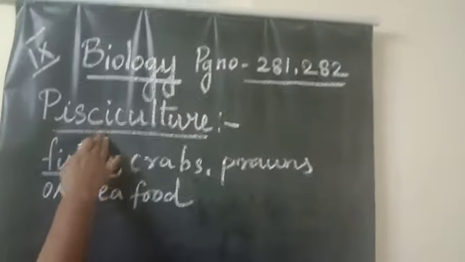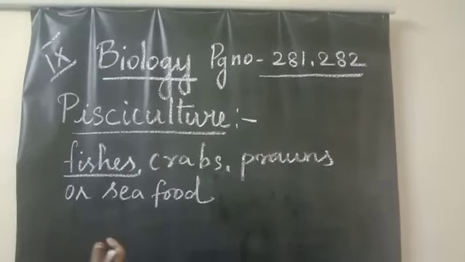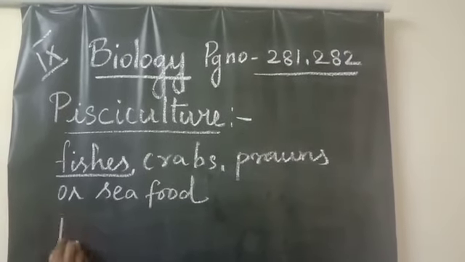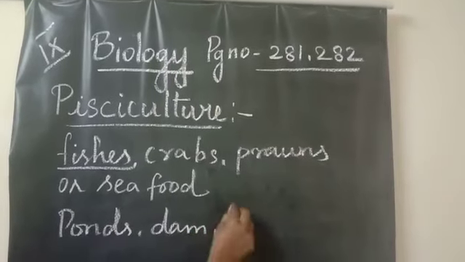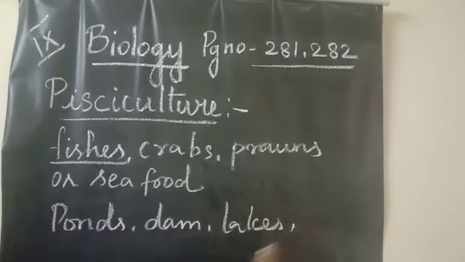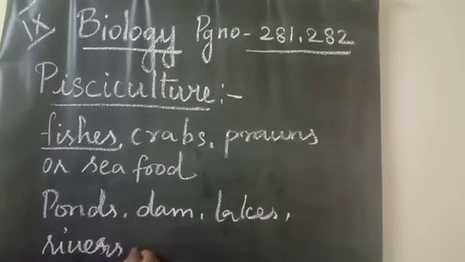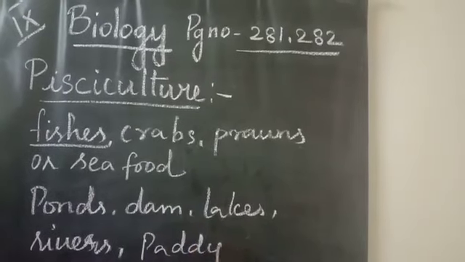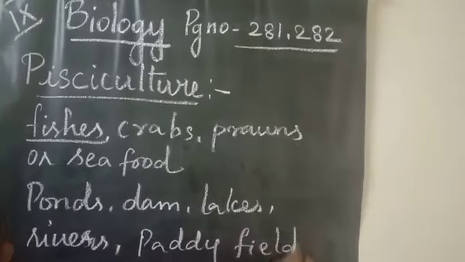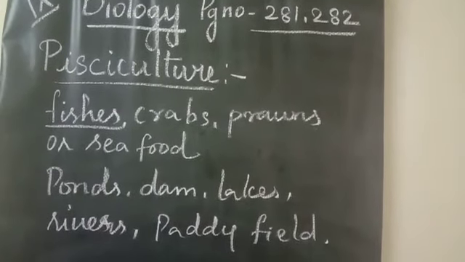So pisciculture is nothing but rearing of fishes. Rearing or breeding of fishes in a pond or dam or lakes or in rivers or even in a paddy field is called pisciculture. Clear, children?